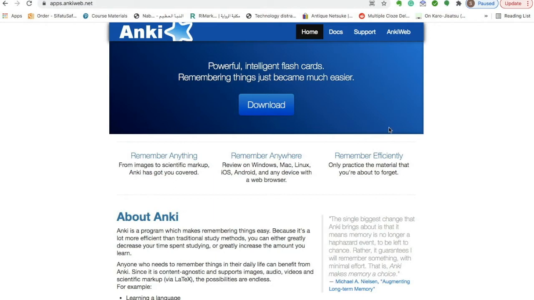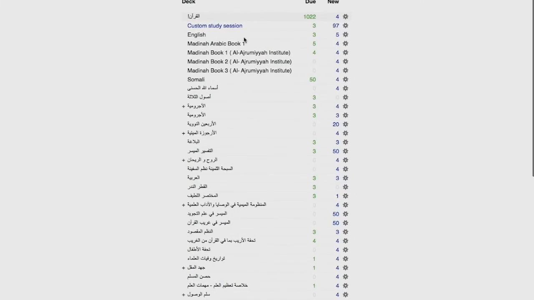So inshallah, now we're going to talk about how can we actually use Anki to learn the Quran, or more specifically to help us memorizing and reviewing the Quran. So the first thing that you would do, obviously, if you don't have Anki, is download it. Once you download it and it's finished downloading, it's going to look something like this. Here I have a lot of decks that cover a lot of different things, but obviously when you start off, there's not going to be anything here, okay?